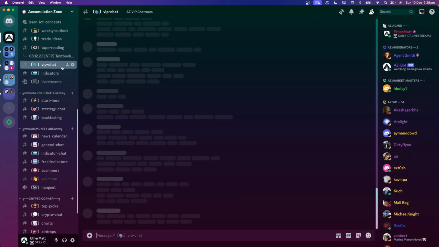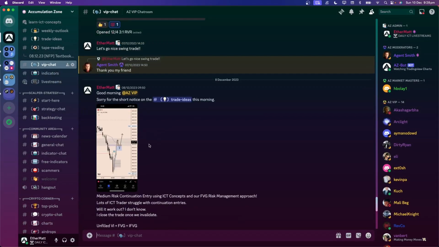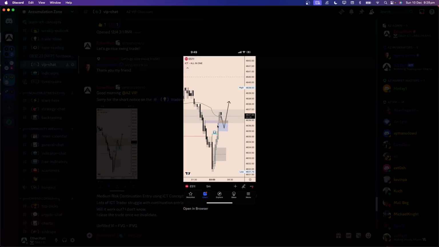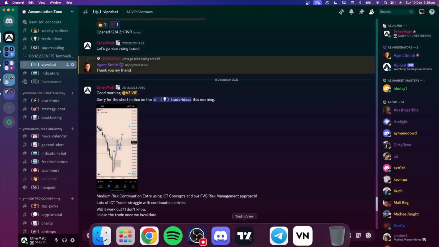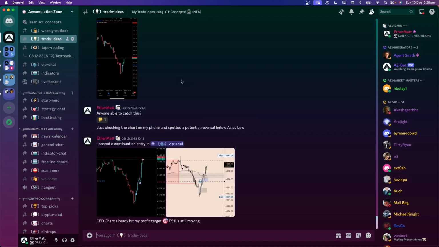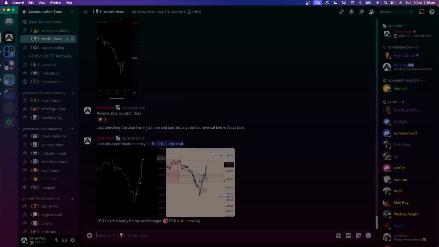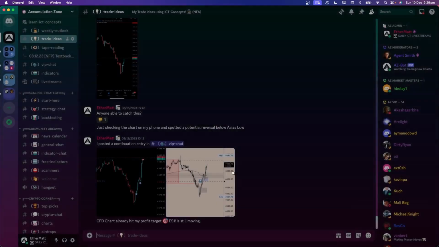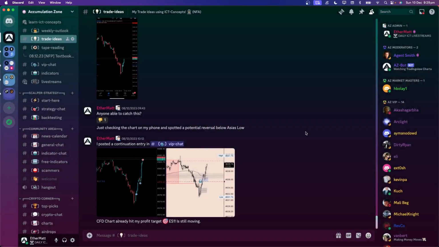And then right here in the VIP chat, was it in the VIP chat? Yeah, I was looking for a continuation, because if we continue higher, the only area where it would make sense to continue higher from would be this unfilled volume imbalance paired with an inversion fair value gap, paired with a bullish fair value gap after shifting structure. Momentum is bullish. I continue with the momentum, and that's exactly what happened right here. Got in on that second trade, on that inefficiency, and hit all my targets.